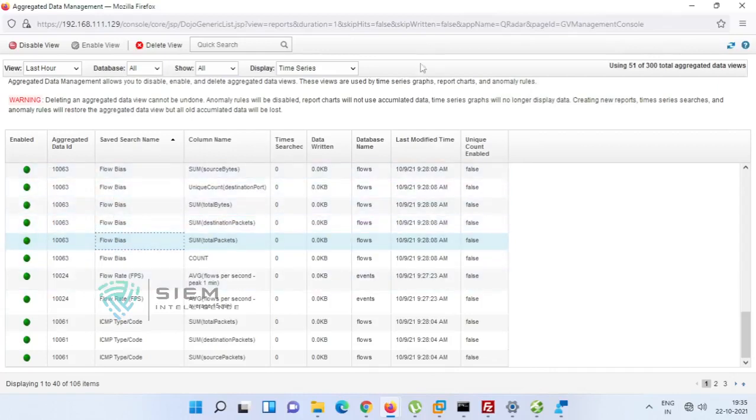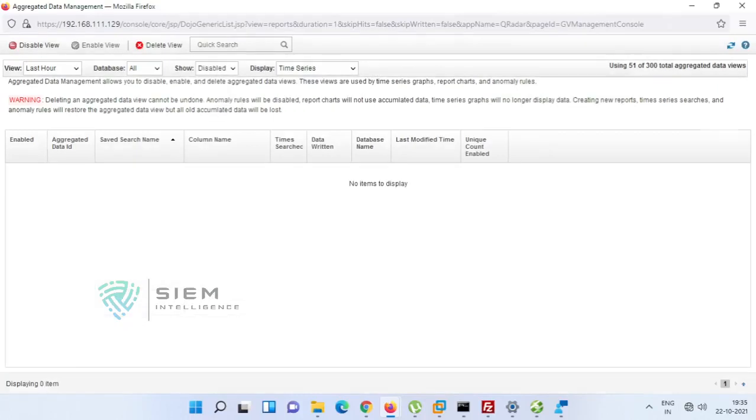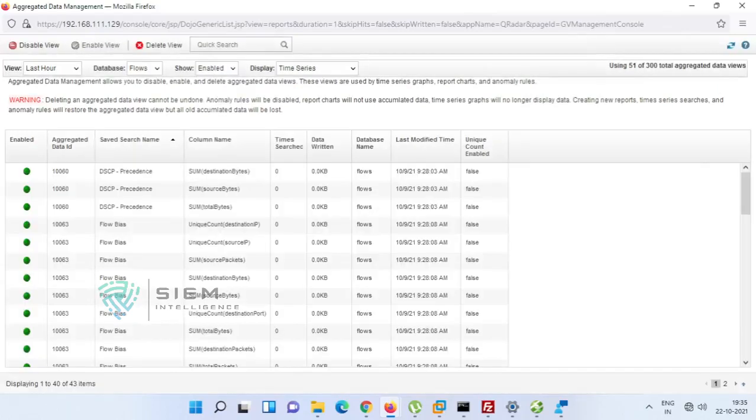Why? Because you need not worry about those things, and you can disable or enable all. If you want to see, you can see the disabled database, also events and flows. If you want to go directly to flows, you can enable, and you can disable all these things without asking. Just select something like this.